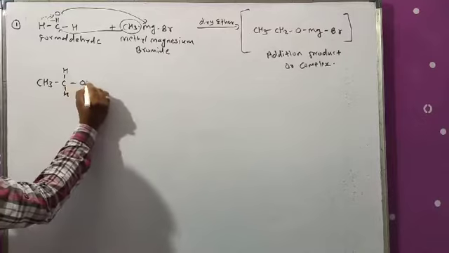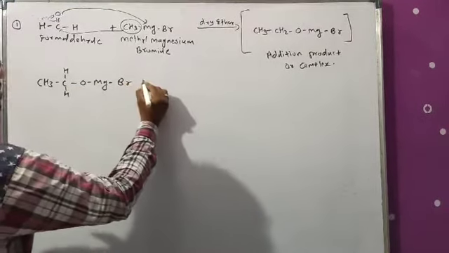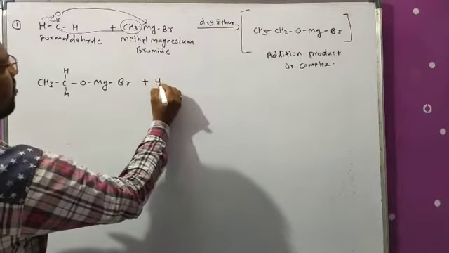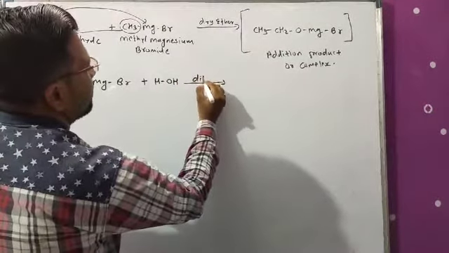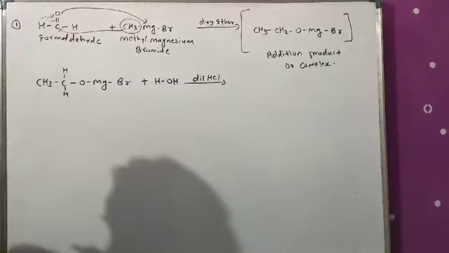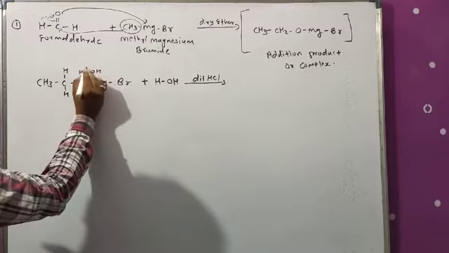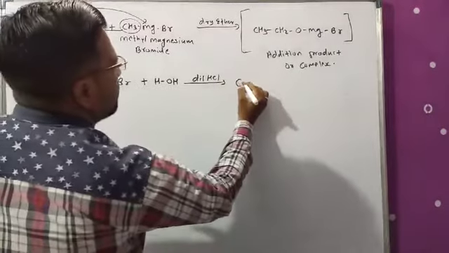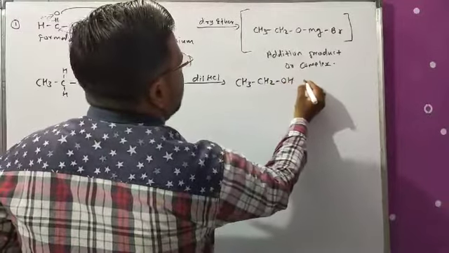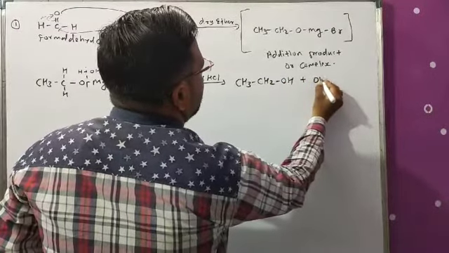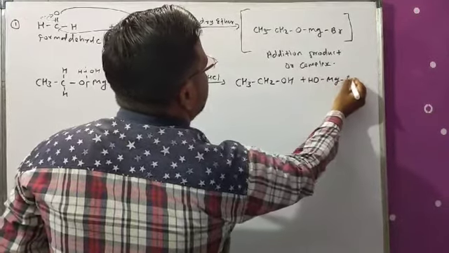See here, CH3 CH2 O Mg Br. This is our addition compound, which undergoes acidic hydrolysis. It gives the product CH3 CH2 OH plus OH Mg Br.